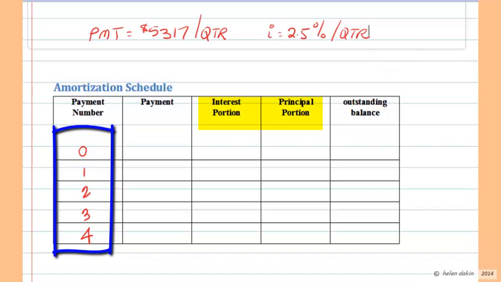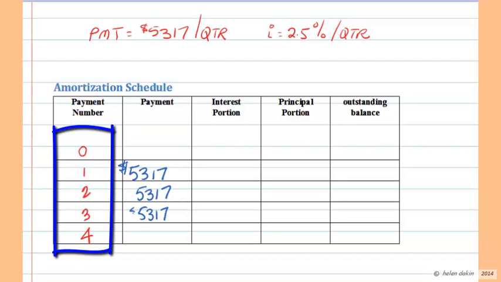So your first payment of $5,317 will occur at the end of the first quarter. So $5,317 will be made at the end of the first quarter, $5,317 again at the end of the second, and $5,317 again at the end of the third.